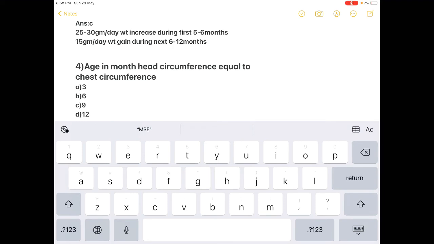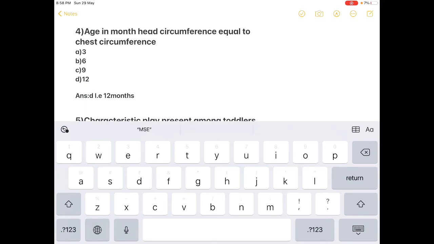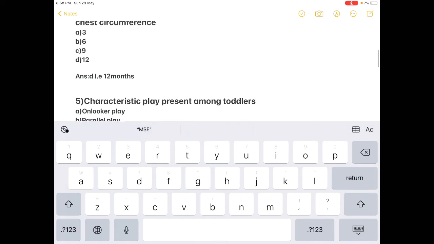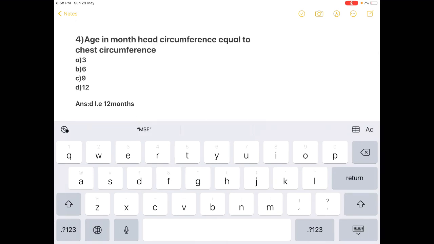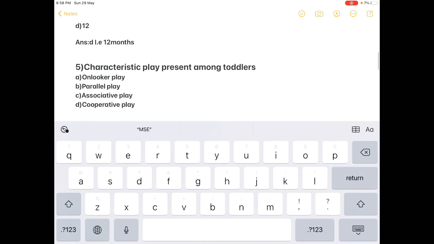Next question. Age in months at which head circumference equals chest circumference. Option A 3, option B 6, option C 9, option D 12, that is in months. The correct answer here is 12 months. At birth, the chest circumference is less than the head circumference by around 2 to 3 centimeters.